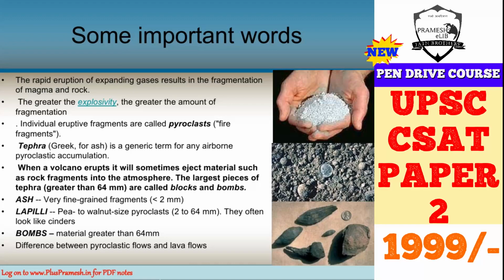They are less viscous, not very thick, and they can cover around 100 to 200 kilometers in just an hour, so they can cover large areas in less time. On the other hand, lava flows are thick and very slow in their movement. Sometimes the newspapers report pyroclastic flows, but they are lava flows. So you must understand the difference between pyroclastic flows and lava flows.